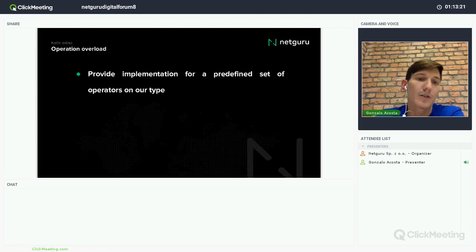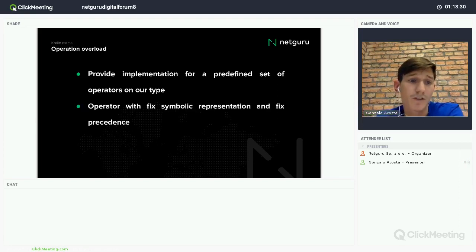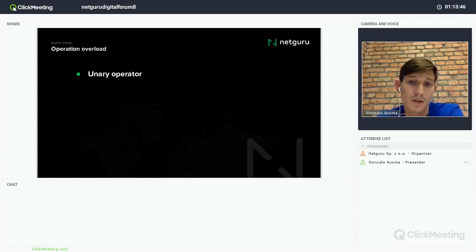Basically, Kotlin allows us to provide implementation for predefined sets of operators on our own types. So, for example, operators with fixed symbolic representation and fixed precedence, of course. And there are conventions that regulate this operator overloading. It's easier to talk with examples.